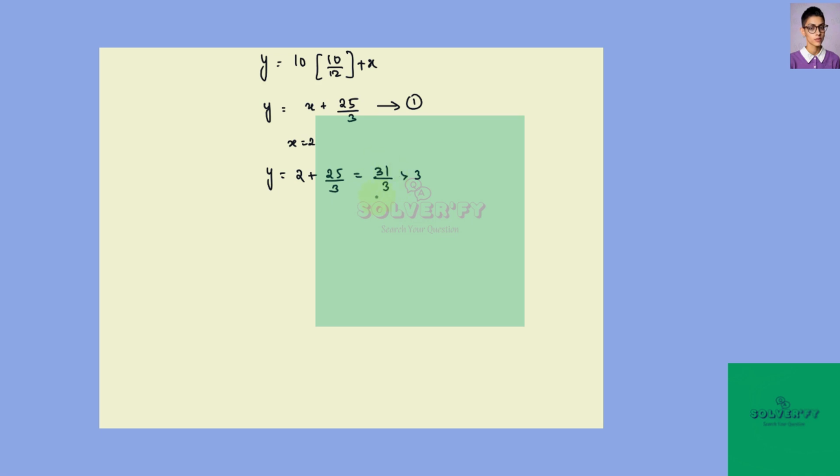So to verify that 31 by 3 is indeed the least y possible, if we observe a y which is less than 31 by 3, so now substituting the value of y here as x plus 25 by 3, which is less than 31 by 3, we get the value of x to be less than 31 by 3 minus 25 by 3. So we get the value of x to be less than 2. So this value does not meet the building code requirement.